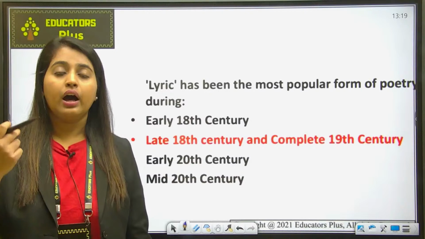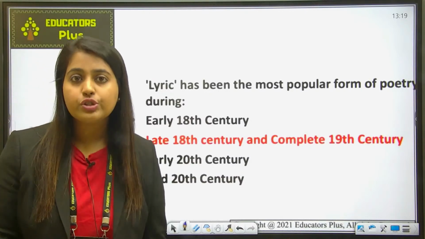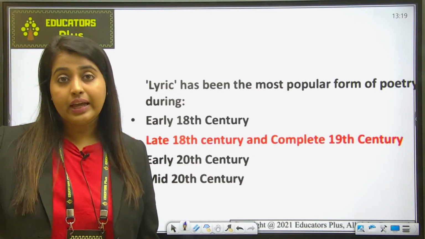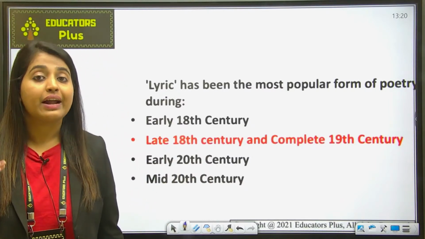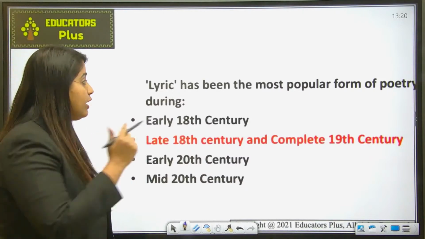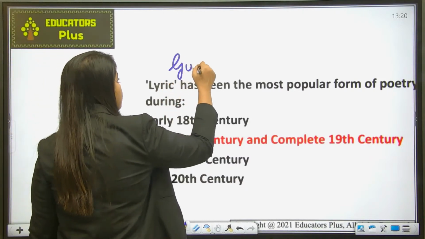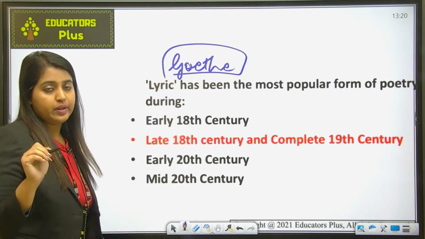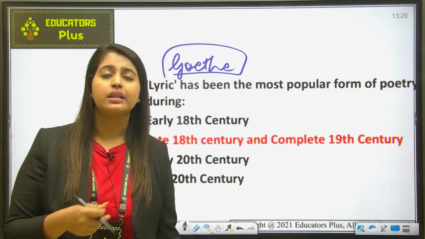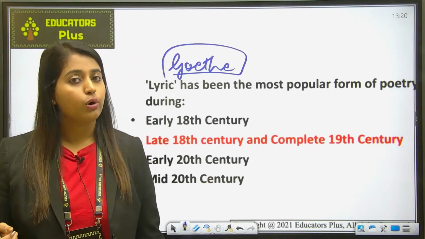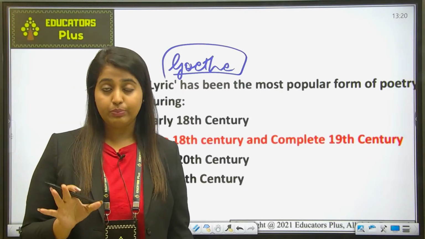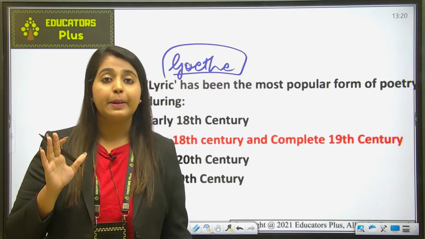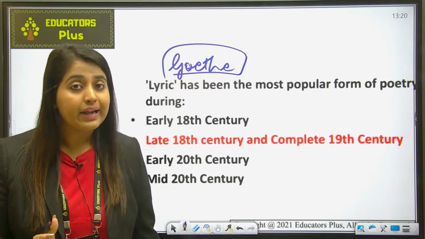Cowper, Robert Burns, Oliver Goldsmith wrote lyrics in English, but it was the lyric poetry of Goethe in the German Romantic tradition which popularized the lyric form throughout Europe. So who popularized it? It was Goethe. Otherwise, other writers like Oliver Goldsmith, William Cowper, Robert Burns were all also writing some lyric poetry at that point of time.